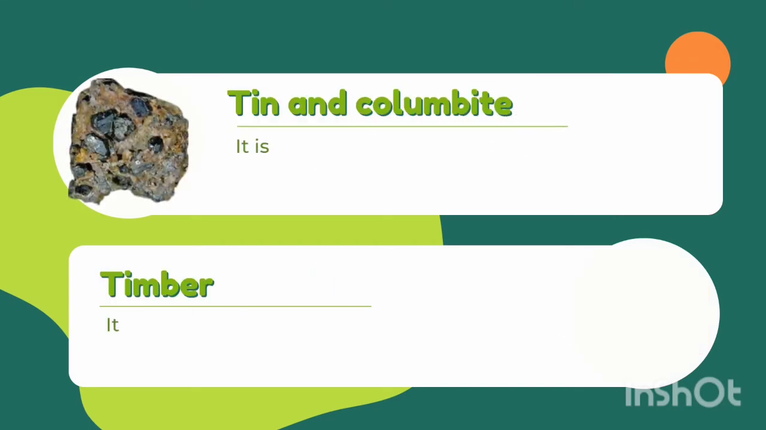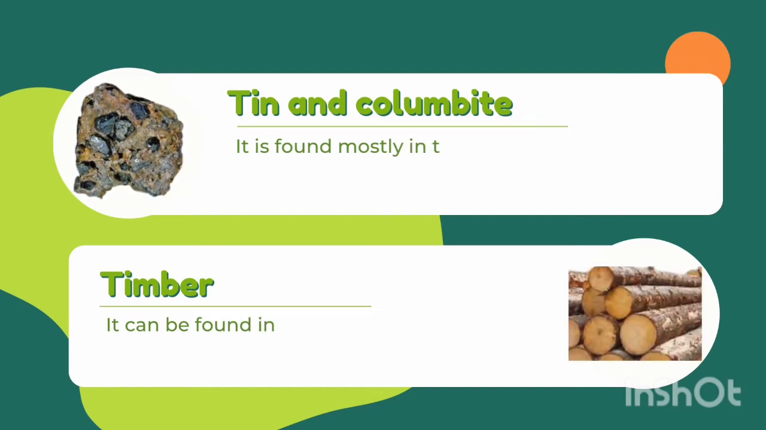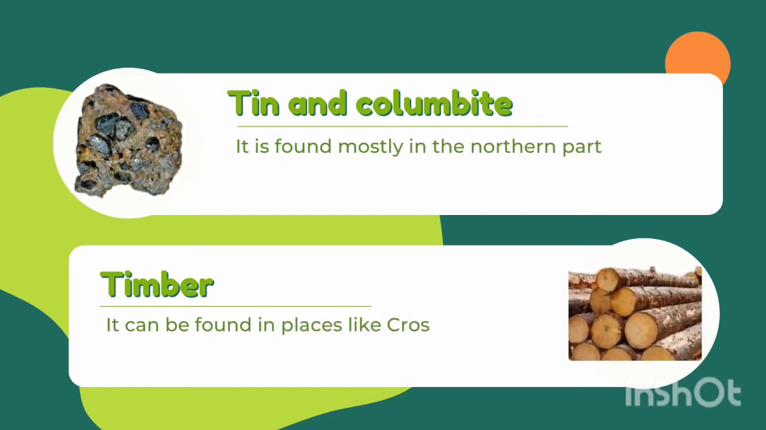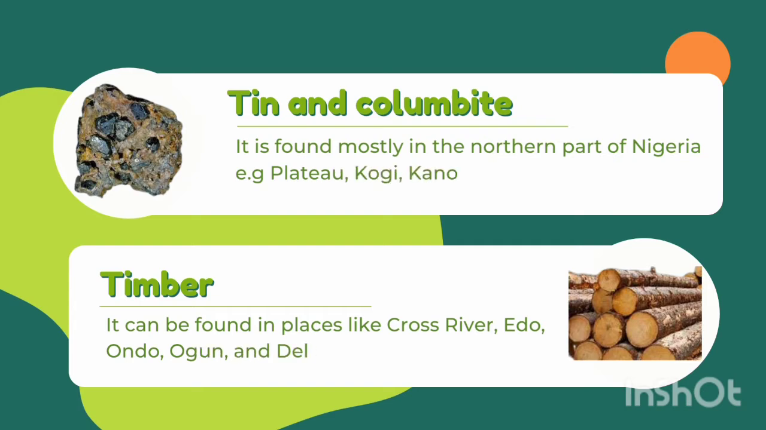Then tin can be found mostly in the northern part of Nigeria. We find tin and columbite in Plateau, in Kogi State, Kano State, and many other states in the northern region. Then timber. Yes, we get timber from Cross River, Edo State, Ondo State, Ogun State, those places we can get a lot of timber from there.